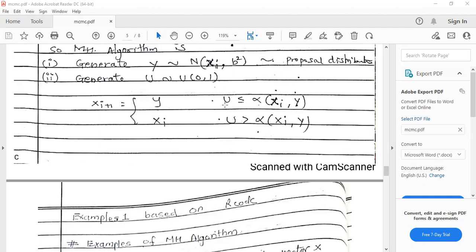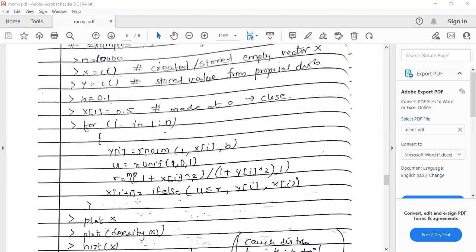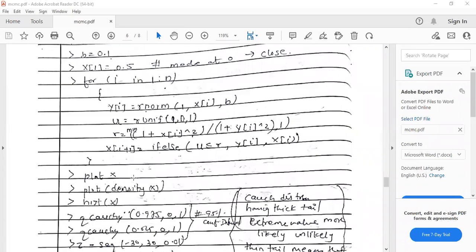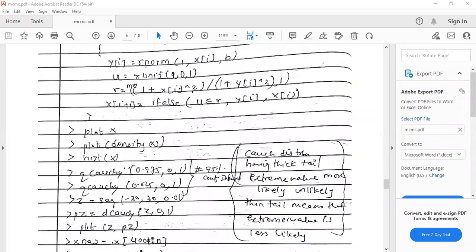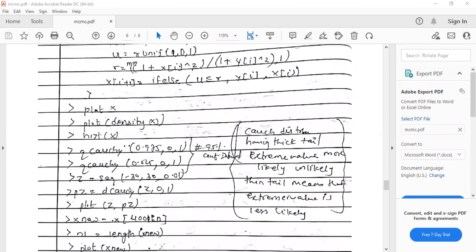So ifelse, this condition true, comma, this value is correct, otherwise this value will be correct. So मुझे ऐसे लिखते, we have to write in that fashion. So ifelse u is less than or equal to r, then the ith value of y, otherwise it will be the ith value of x. And then you can just draw the plot, you can just look at the histogram and how it works. Okay, so that part you can observe.